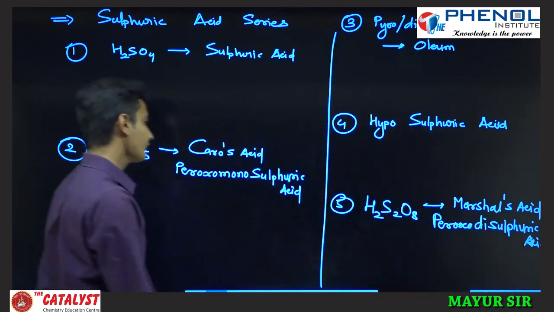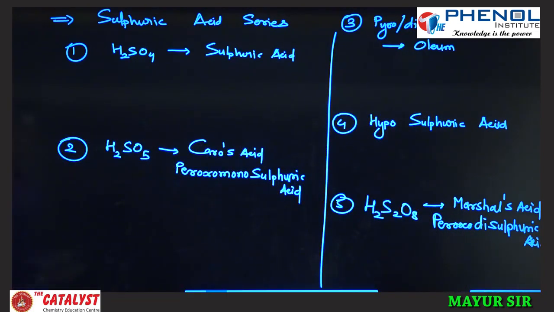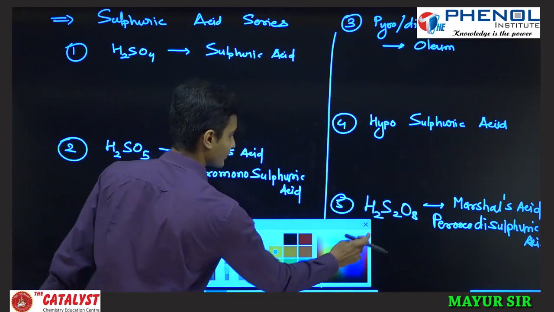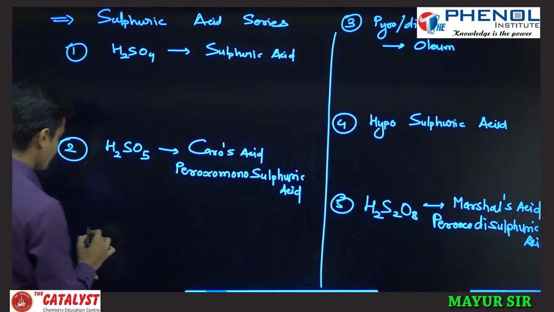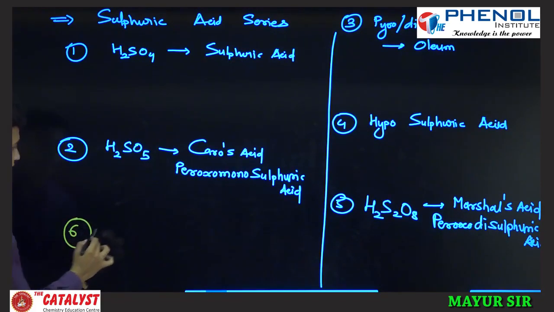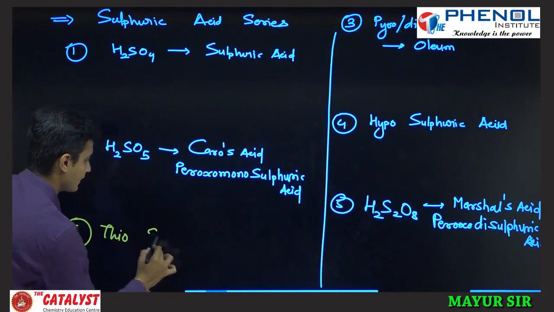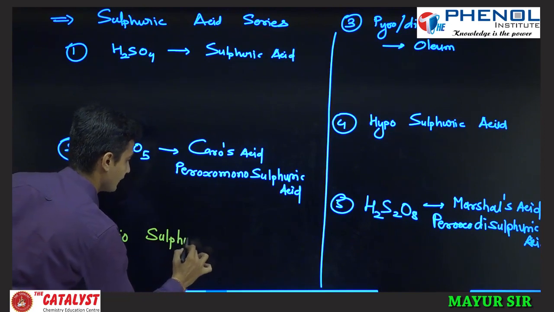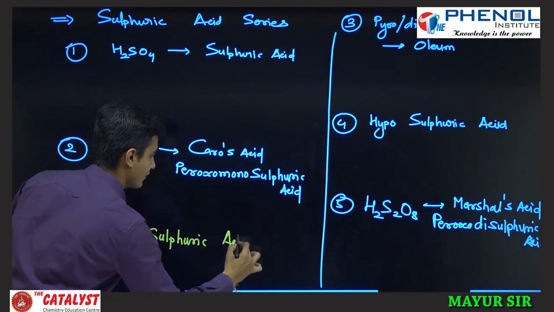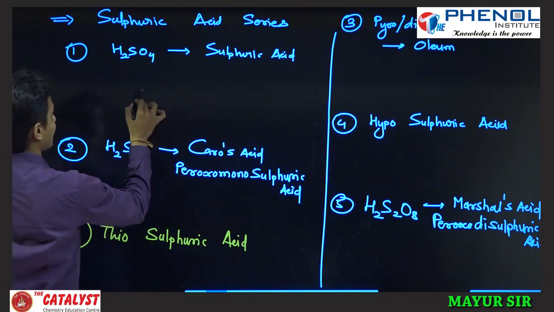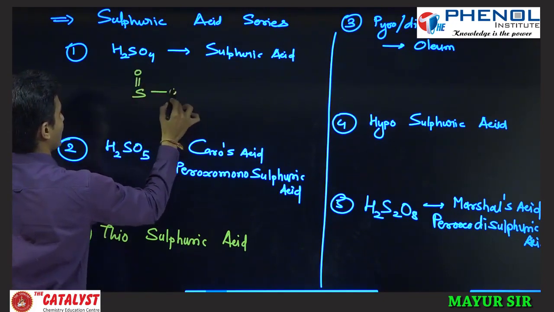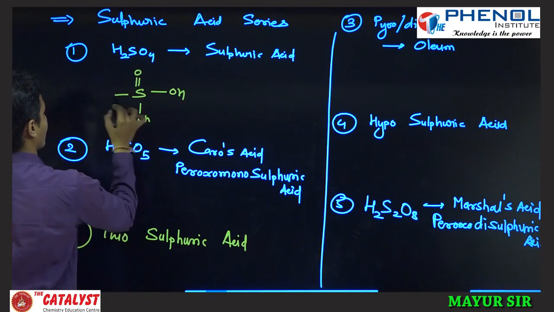Okay, fine. Now the structure for H2SO4. The sixth one I will write here, thiosulfuric acid. If you write sulfuric acid, then it is S double bond O, OH, and OH.